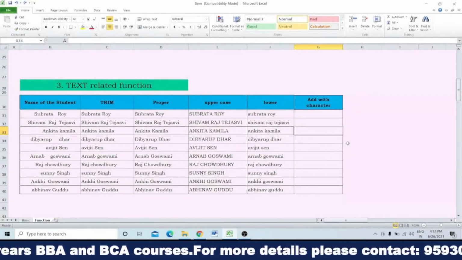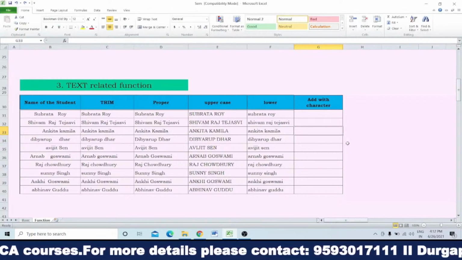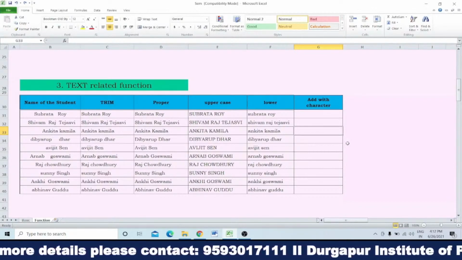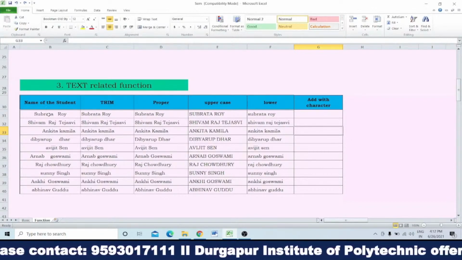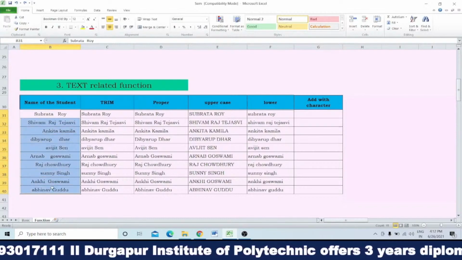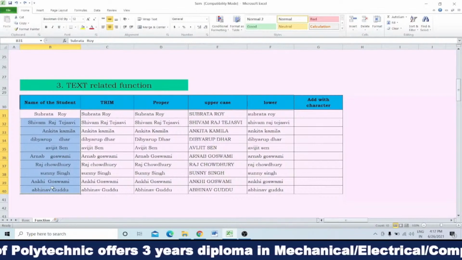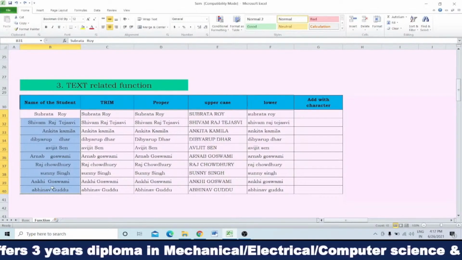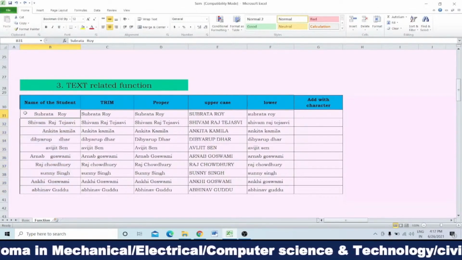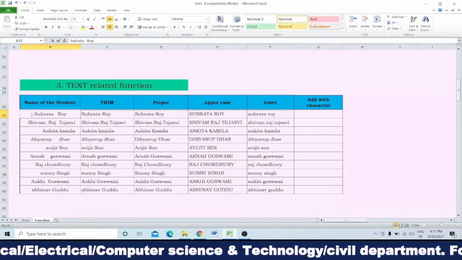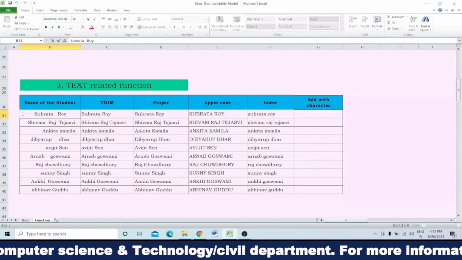Our next topic is text related functions. Now see, I have written some names of students, but you can see the names are not written in a proper way. Proper way means, see, when I have written Subroto, before Subroto lots of spaces are there.